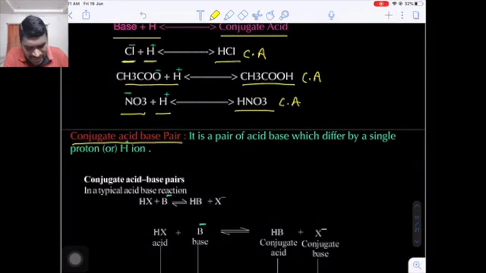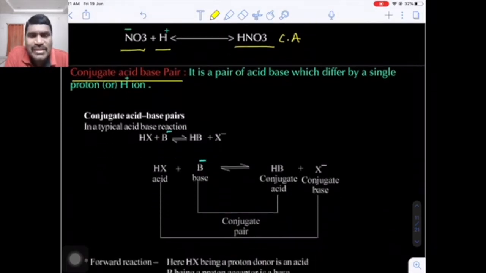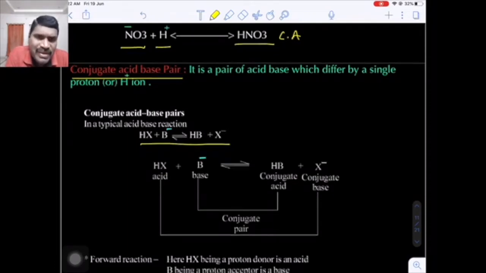Now the important definition is conjugate acid base pair. This is a very important definition. A pair of acid and base which differ by a single proton is called a conjugate acid base pair. Are you getting my point? Now here there is one example given: HA plus B minus in equilibrium with HB plus X minus. Here there are two reactions, forward reaction and backward reaction.